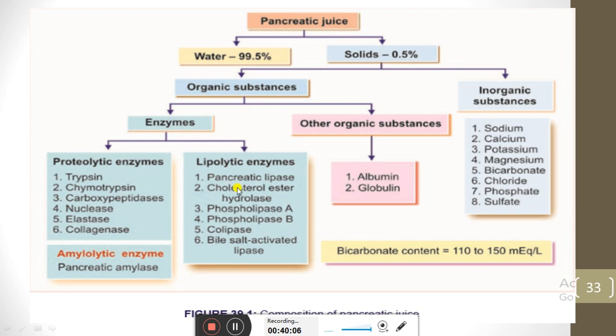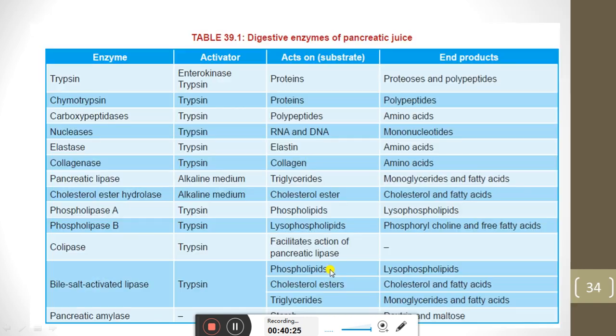In the duodenum there will be the first level, we can say, where the lipids are converted into small fatty acids. So pancreatic lipase plays a role in the digestion of lipid here. Also, we can see here there are different types of enzymes which are secreted in the pancreatic juice. There are different types of activators, different types of substrate, and different types of end product.